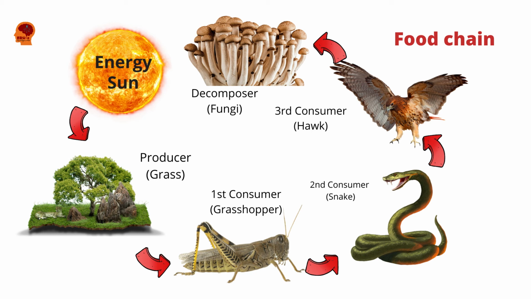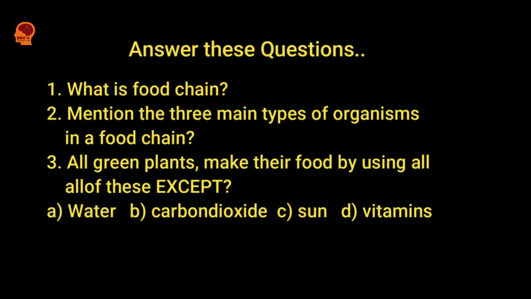Vultures and other small animals might also take part in the feast, but the tiny organisms are usually the quickest and most efficient. Now we have learned what the food chain is.